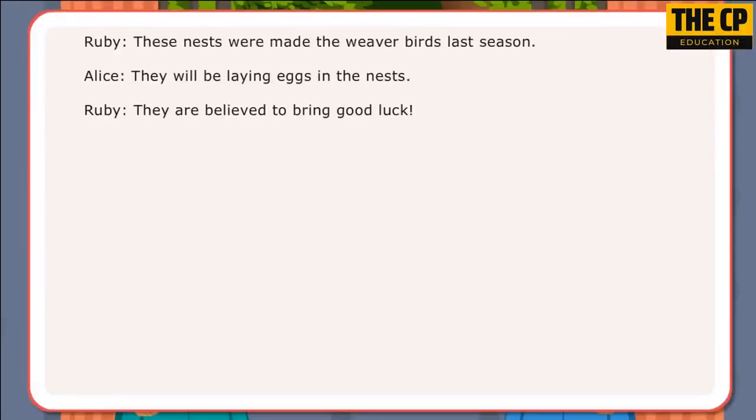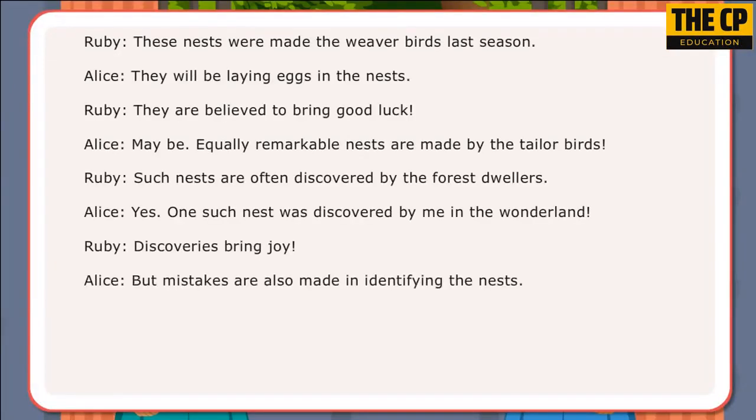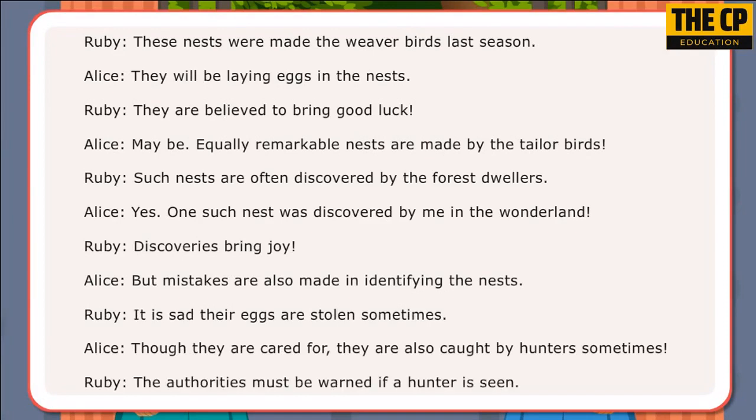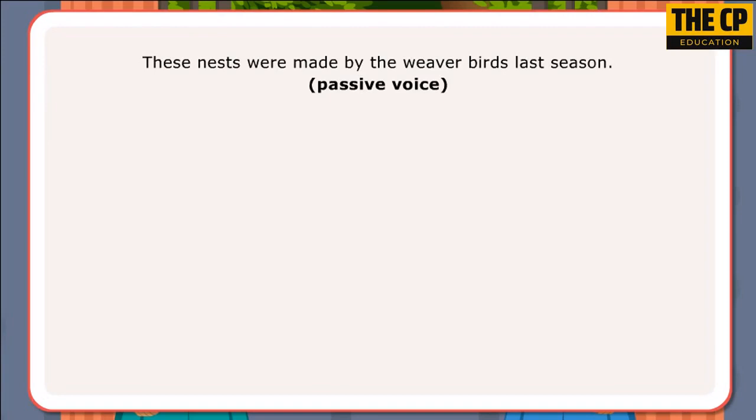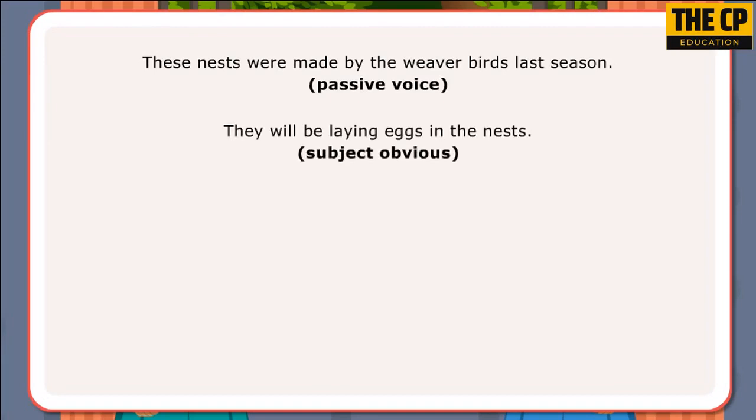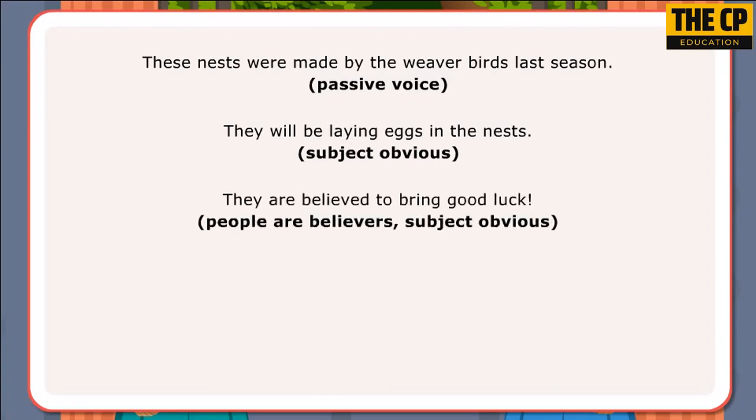The dialogue between two friends uses the passive voice. Here are some examples of sentences. These nests were made by the weaver birds last season. They will be laying eggs in the nests. They are believed to bring good luck.